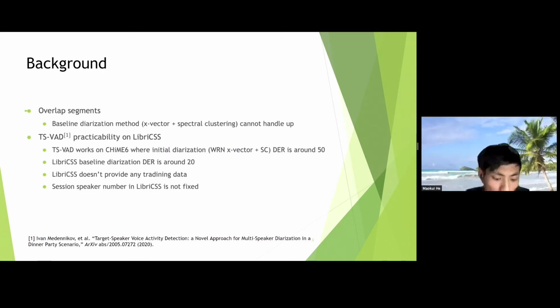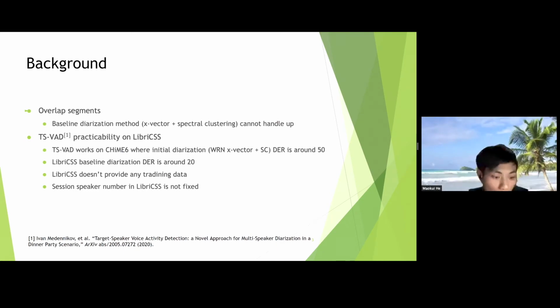As we all know, the baseline diarization that performs clustering on x-vectors couldn't solve overlap segments. Doing resegmentation on the detected overlap segments is a solution. TSVD provides another solution by directly predicting all speaker appearances in a session at the frame level, but would it work on LibriCSS?